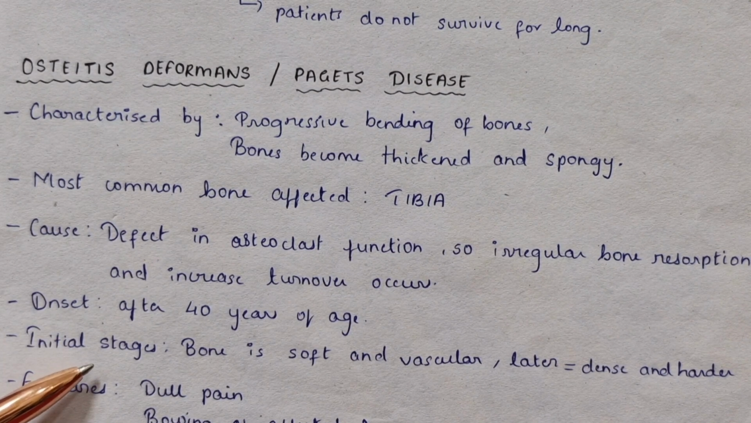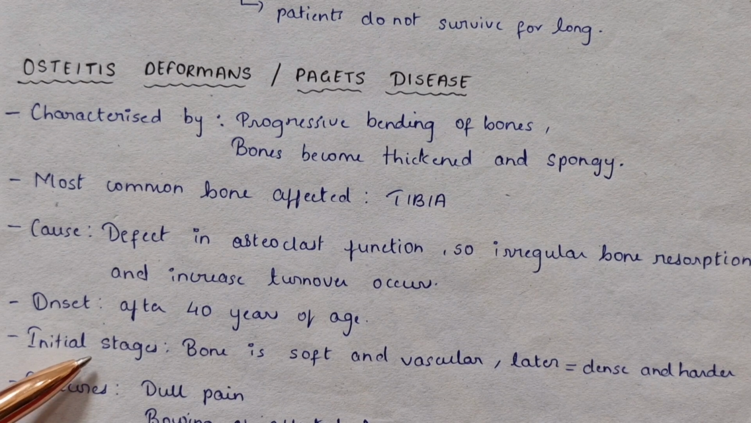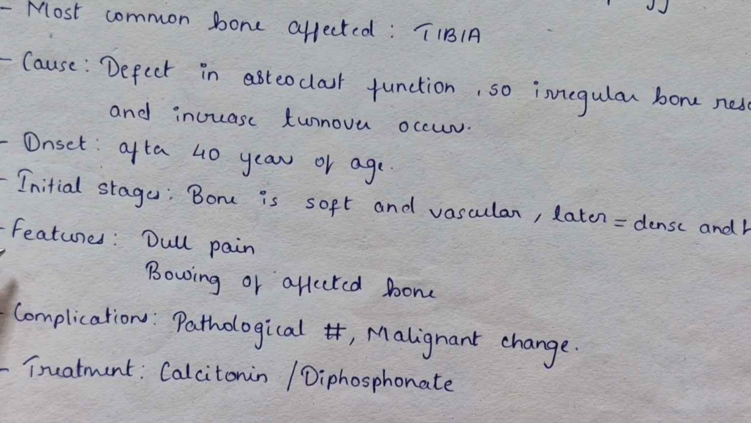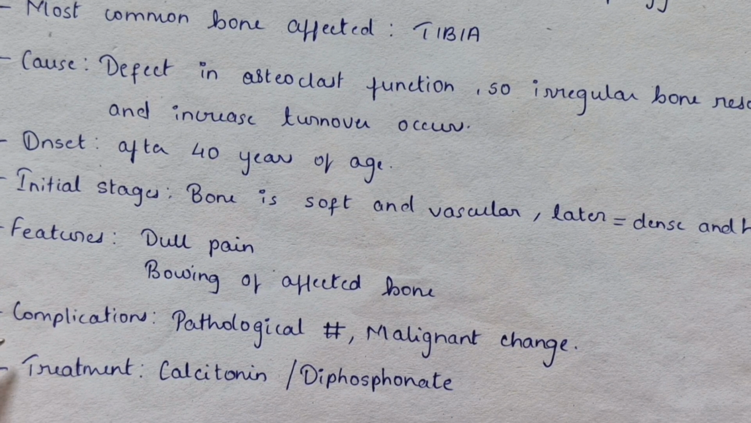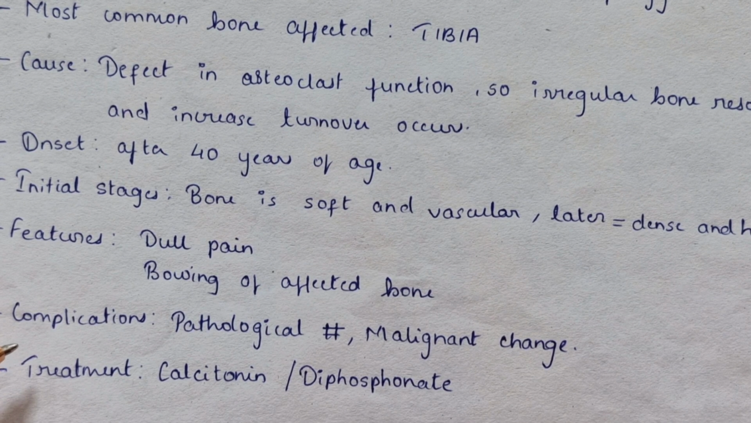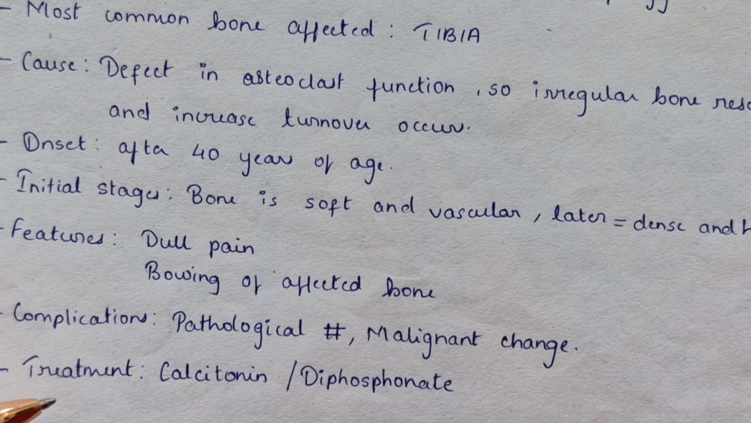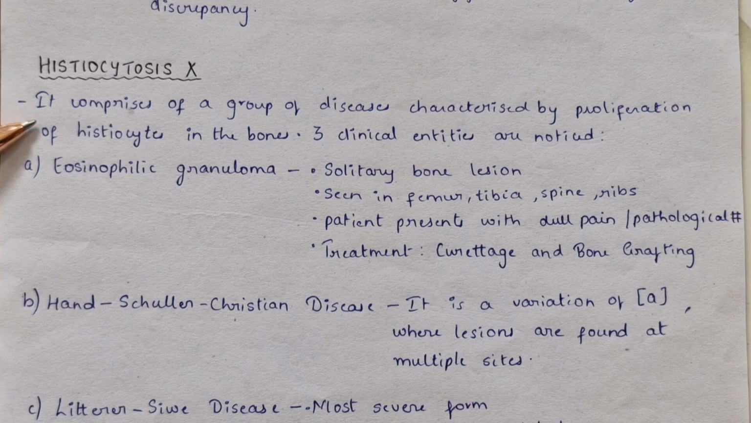Initial stages, the bone is soft and vascular. In the later stage, it becomes dense and harder. Features include dull pain and bowing of the affected bone. Complications include pathological fractures, malignant changes. Treatment: calcitonin or diphosphonate. Then we have histiocytosis X.